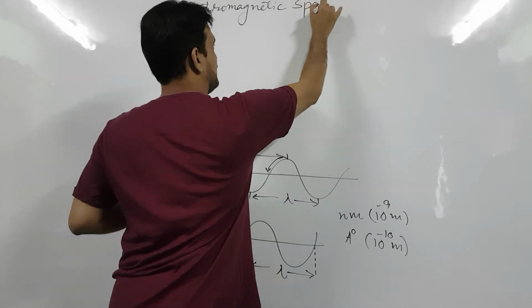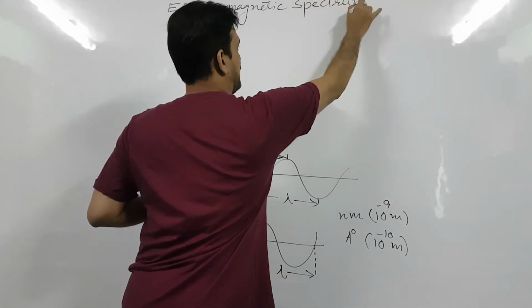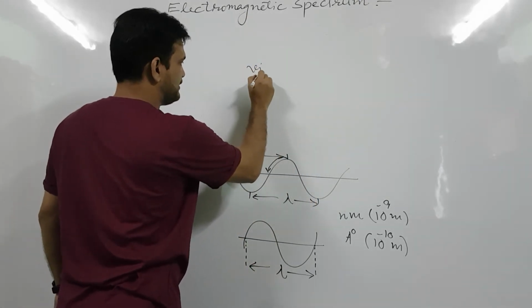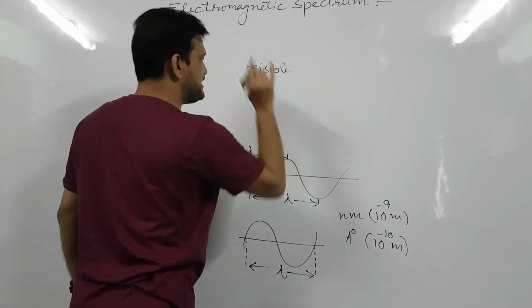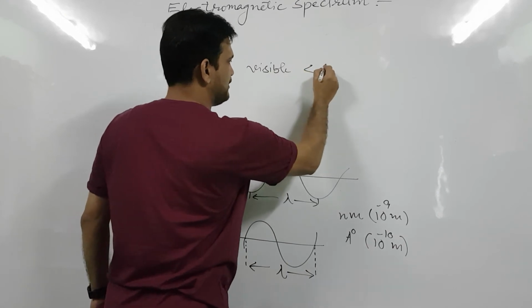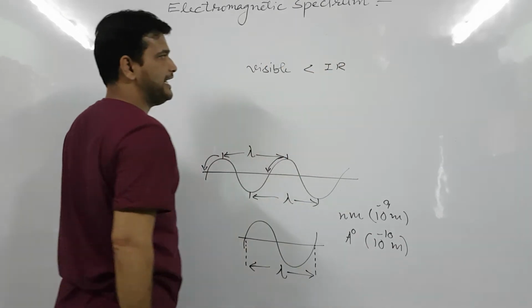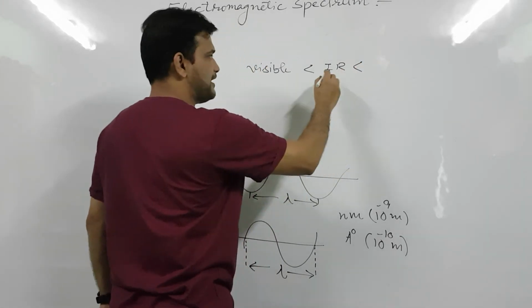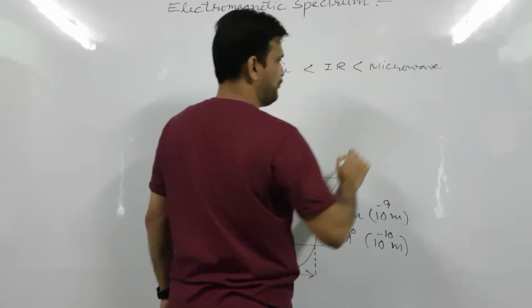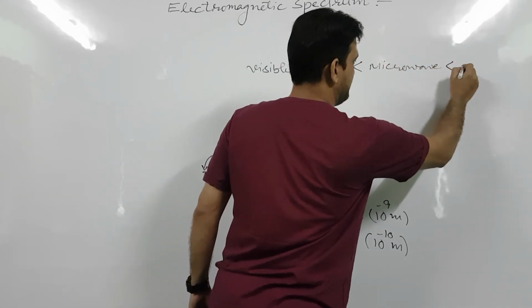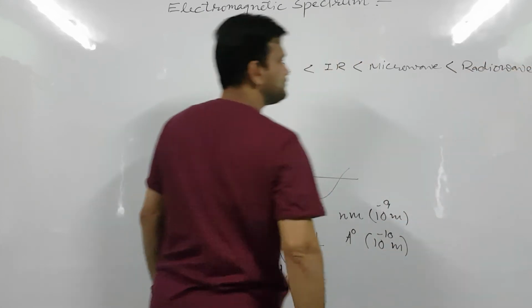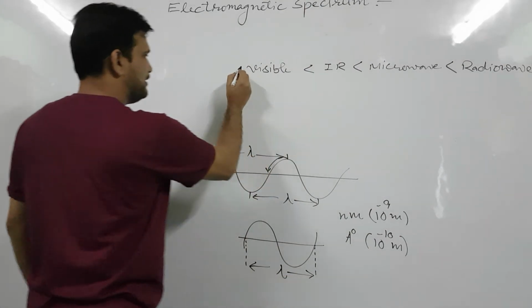First of all, I will write the visible light, and after visible there will be IR, infrared, and after infrared there will be microwave, and after microwave there will be radio wave,